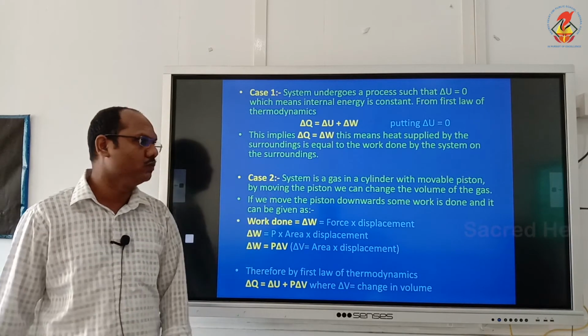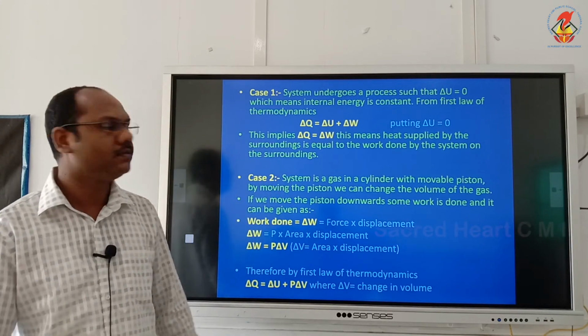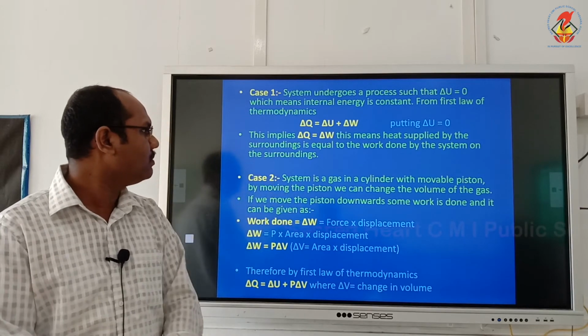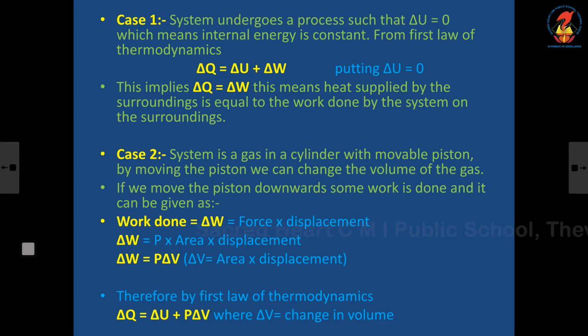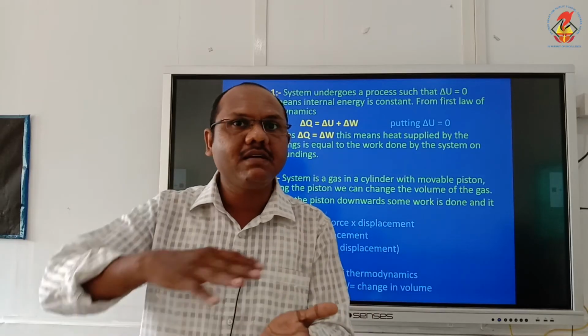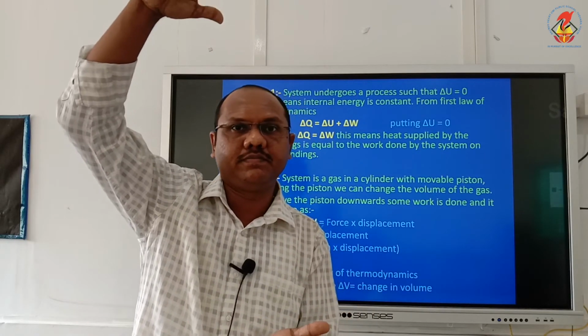Now see case 2. System is a gas in a cylinder with a movable piston. By moving the piston, we can change the volume of the gas. And if we move the piston downward, some work is done and it can be given as delta W. So here, in the first case, I applied the heat and just the piston moves upward.